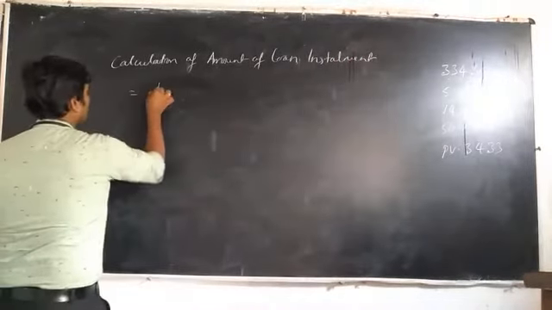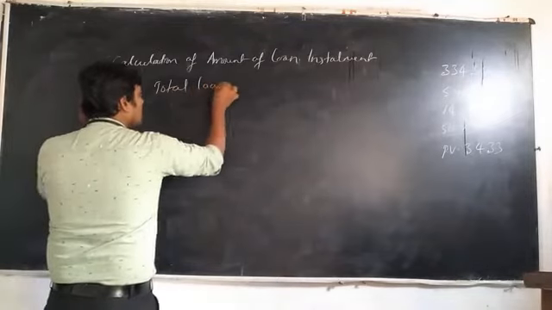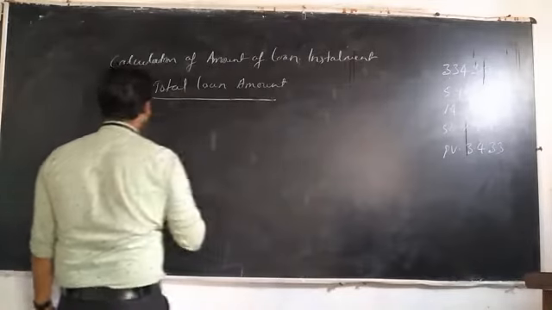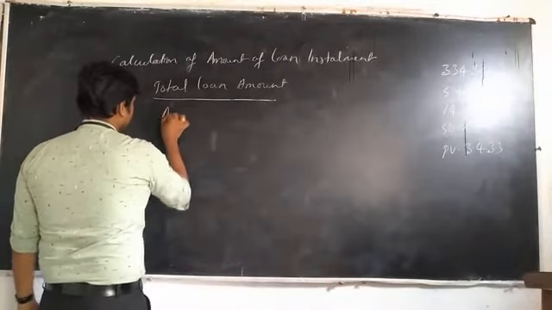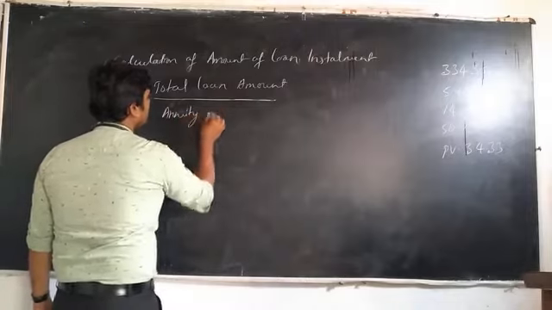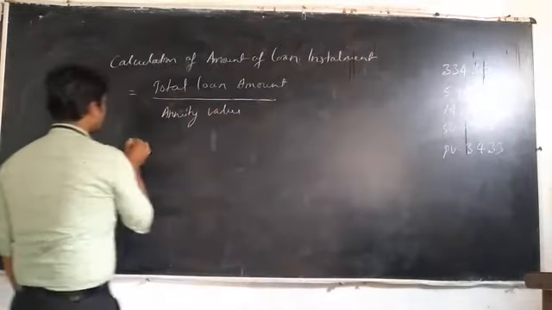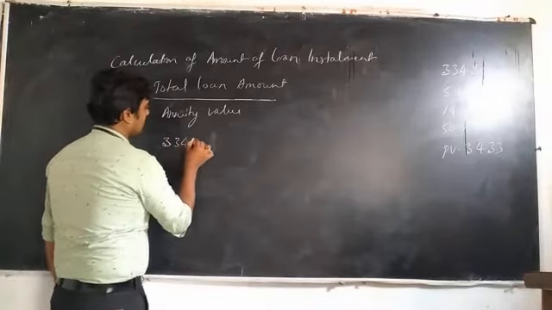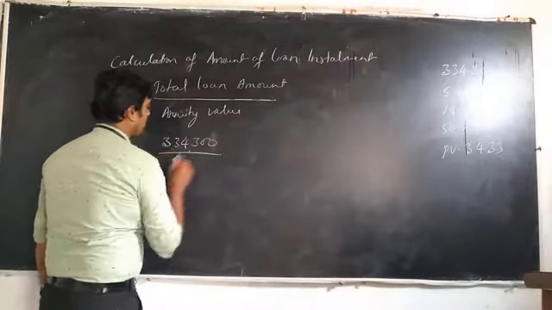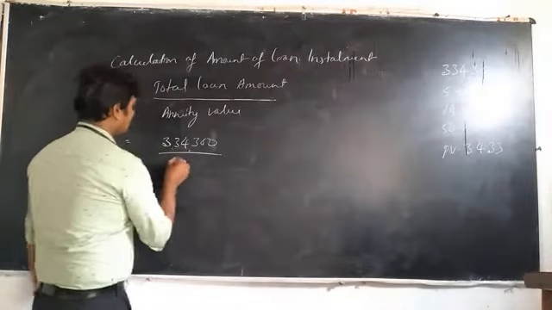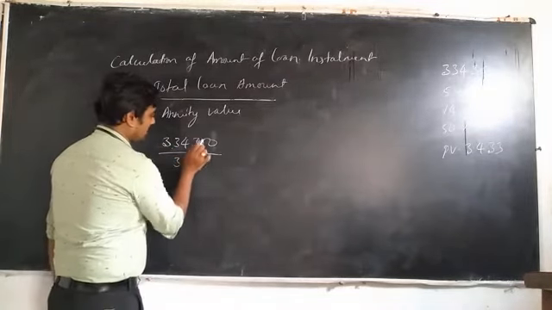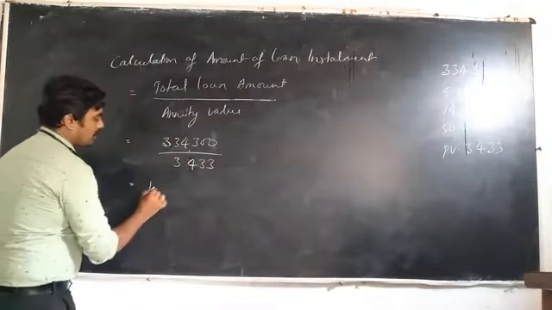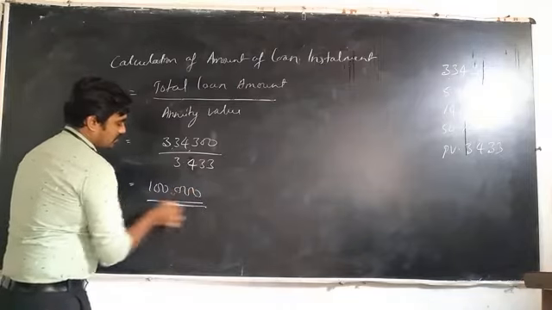It means the total loan amount divided by the annuity value. The total loan amount is 3,34,300 divided by the annuity value, 3.433. Therefore the installment amount is 1 lakh.